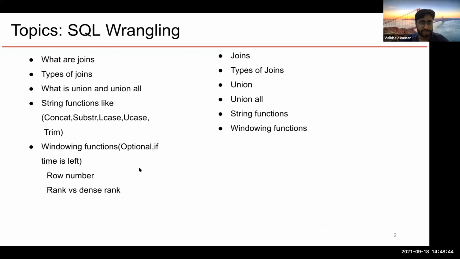So starting from SQL, we covered joins, types of joins, union all. So the first 4 points got covered under how to combine tables in SQL, right? You can combine tables using joins, or you can combine tables using union and union all.